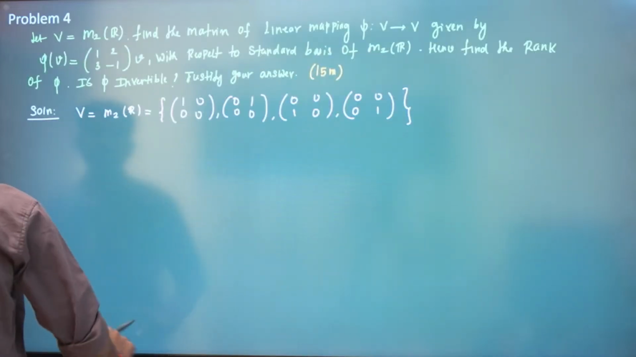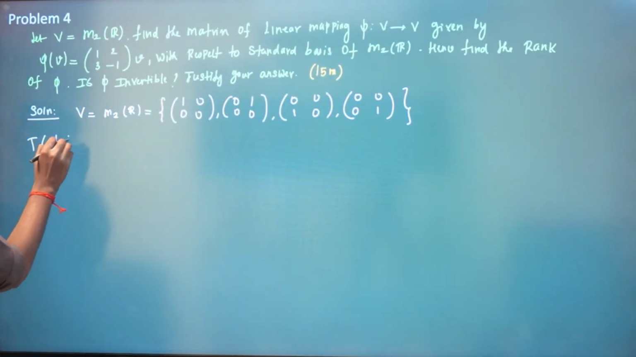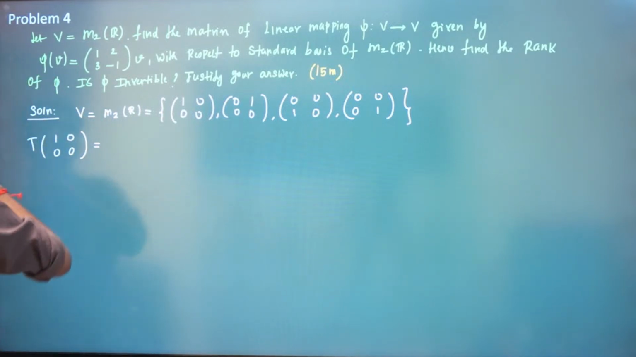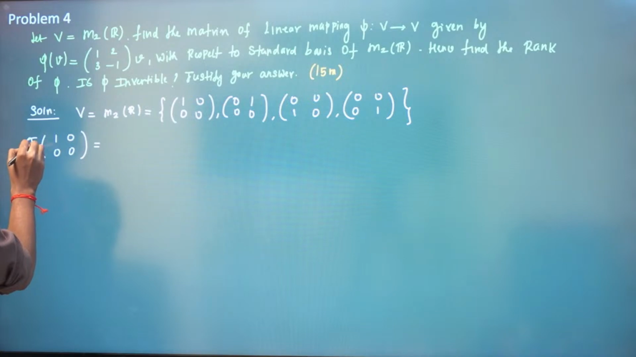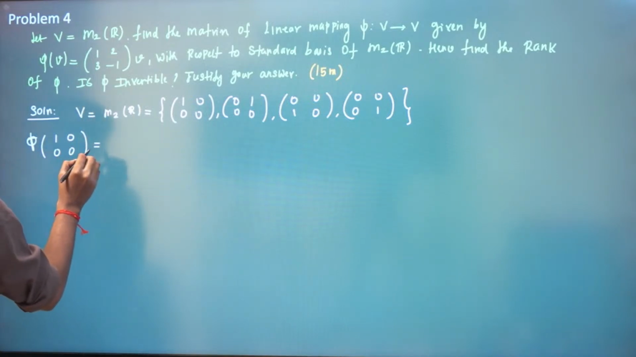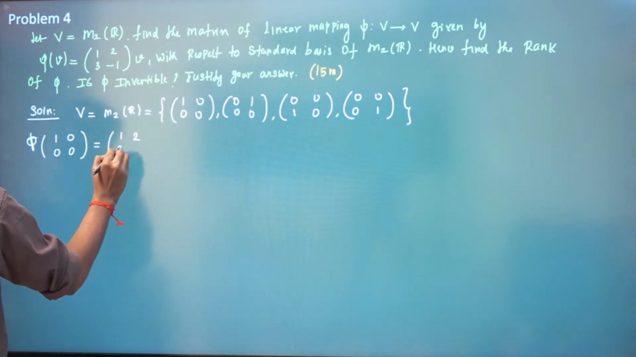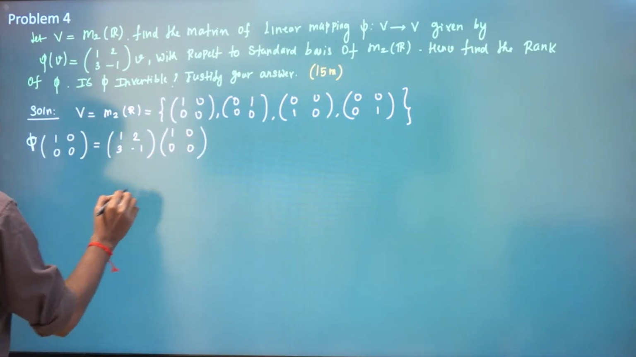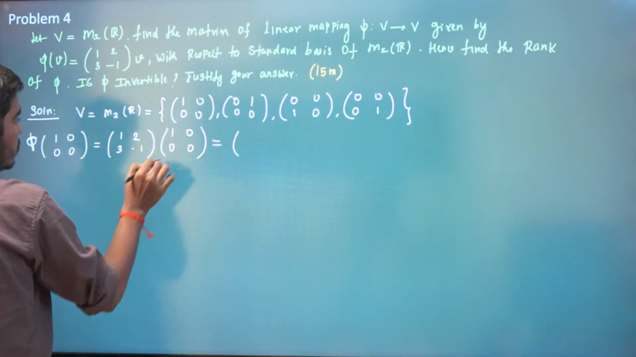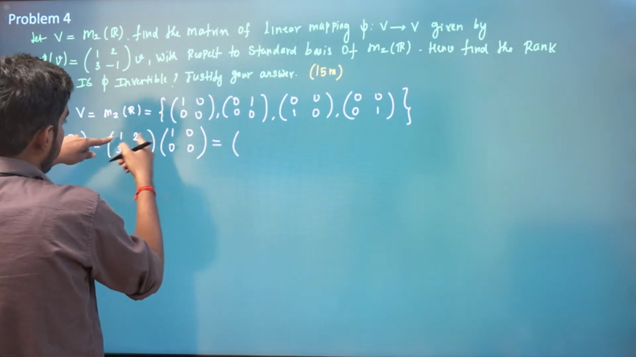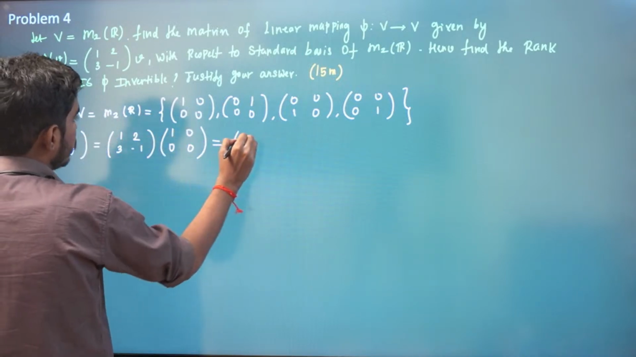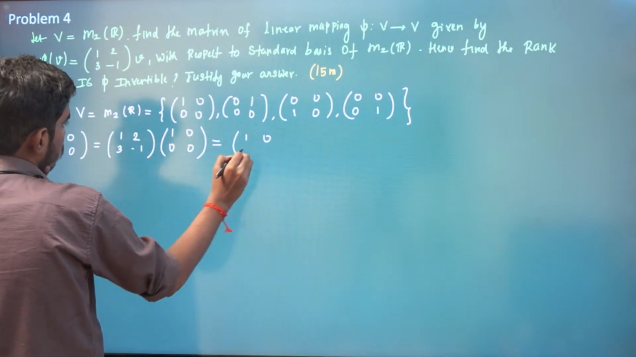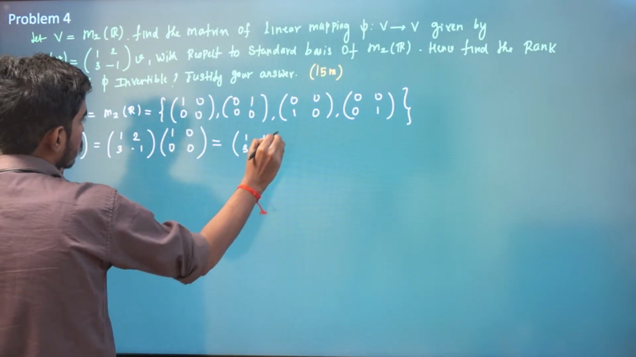Okay. So first we will find phi of 1 0 0 0. So what is phi of 1 0 0 0? See here T is our phi. So what is phi of 1 0 0 0? 1 2 3 minus 1 into 1 0 0 0. So if you multiply, what you will have? So this into this. So 1 into 1, 2 plus 0. 1 into 0, 2 into 0. 3 into 1 and then 3 into 0, 0.